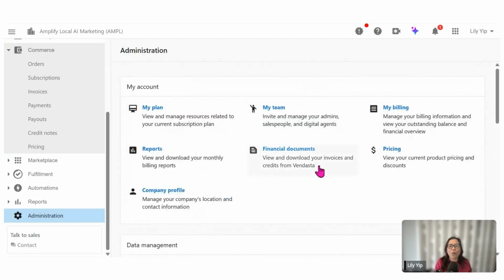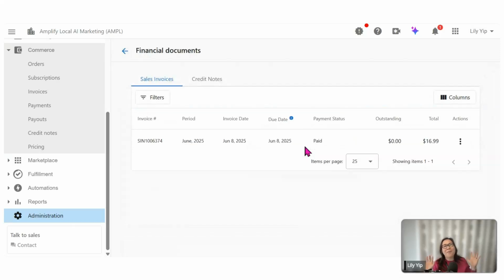And lastly will be financial documents. If you find that tracking by My Billings, what I've shown you earlier, is too tedious, you can always come back to financial documents under sales invoice, for the invoices that Vendasta has charged to you at wholesale price. You are able to see all the invoices here.